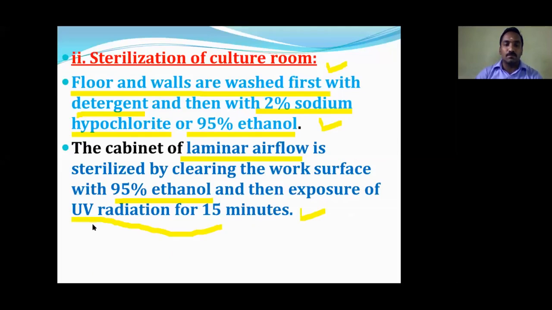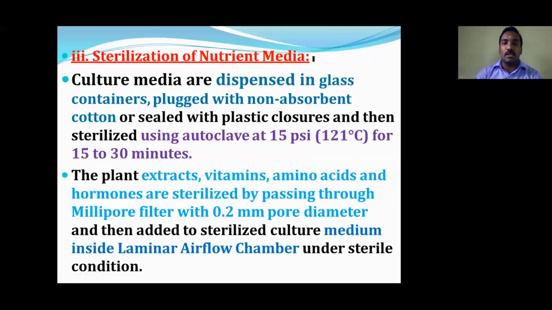The next one, sterilization of the nutrient media. The culture media is also very important to sterilize. If the culture media contains anything other than the growing cells, definitely there is a chance for other microbes or microorganisms to grow.